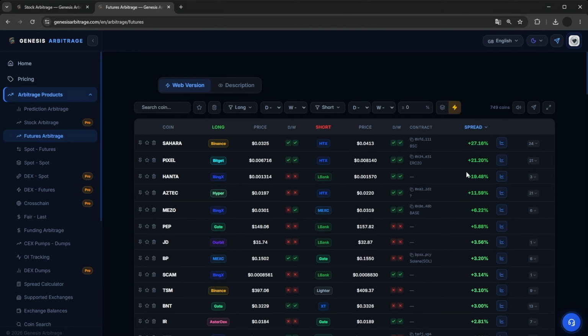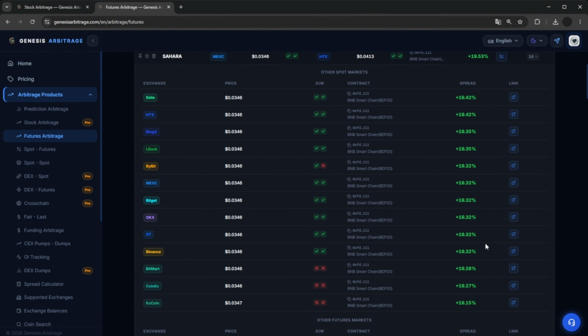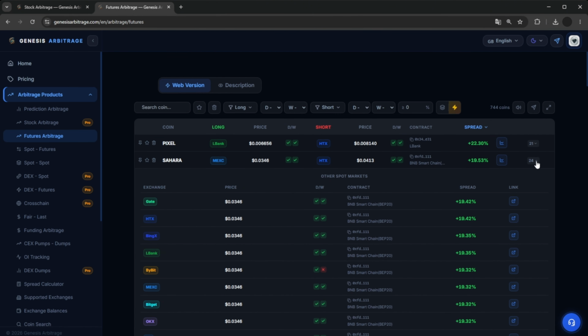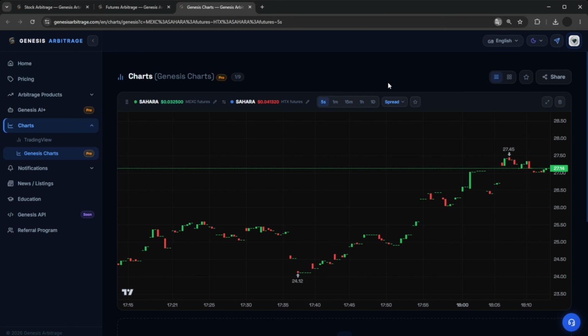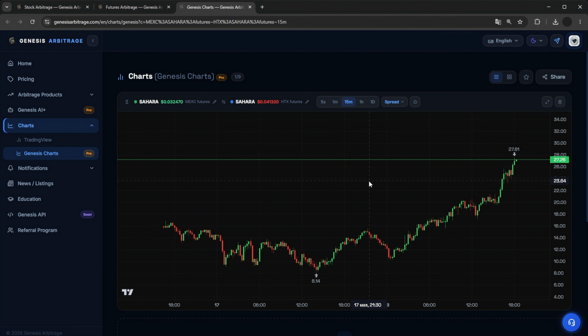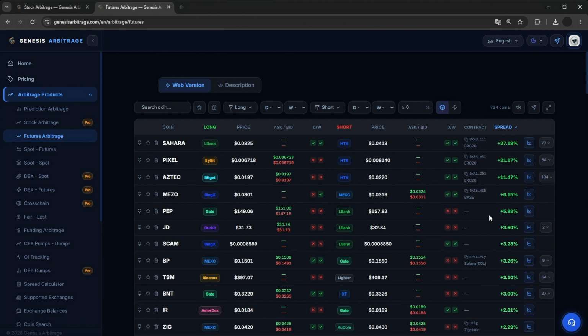Charts are presented similarly, meaning you can open them, see what's happening with the coin, and decide whether to enter or not. Various time frames are available, and you also have the option to enable the full screen viewing mode. You have the option to turn on sound alerts, choose your desired filters, and receive push notifications directly in your browser. Now, let's move on to the spot futures section.